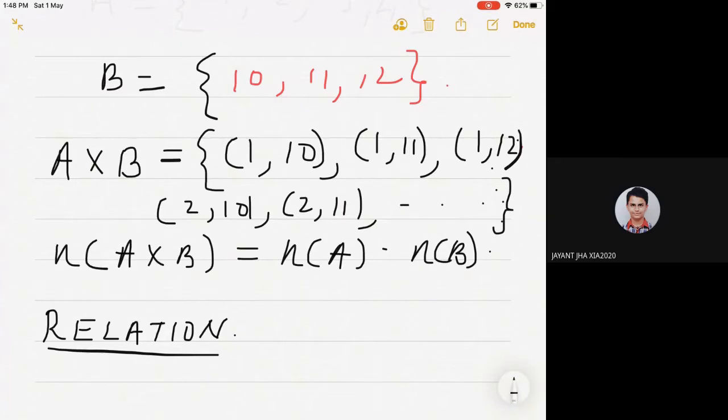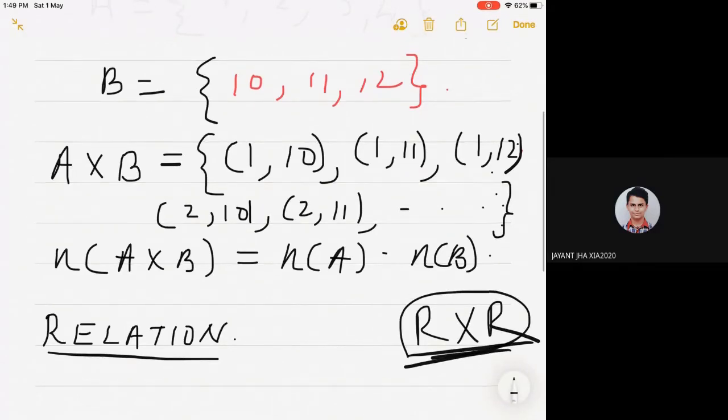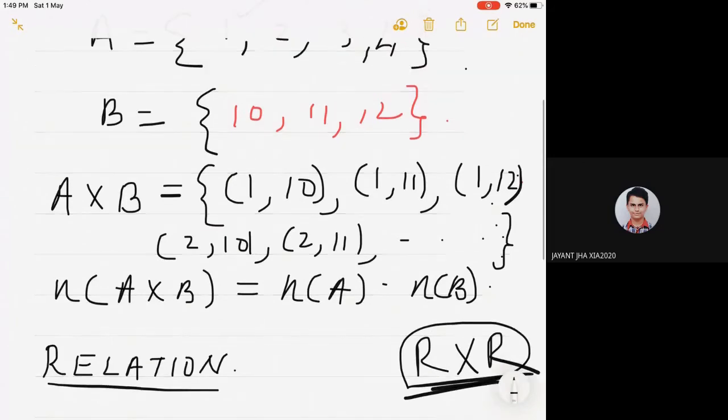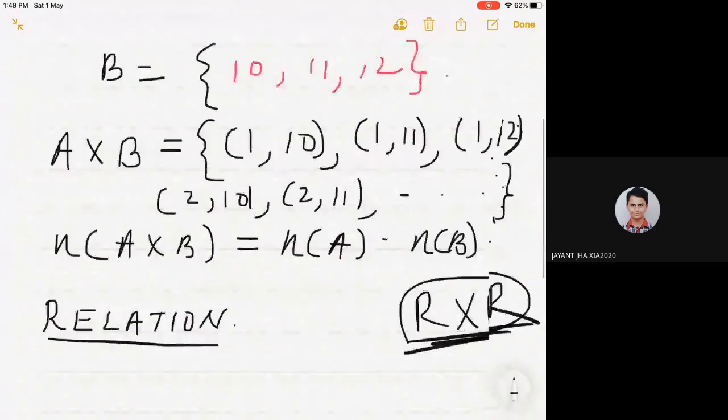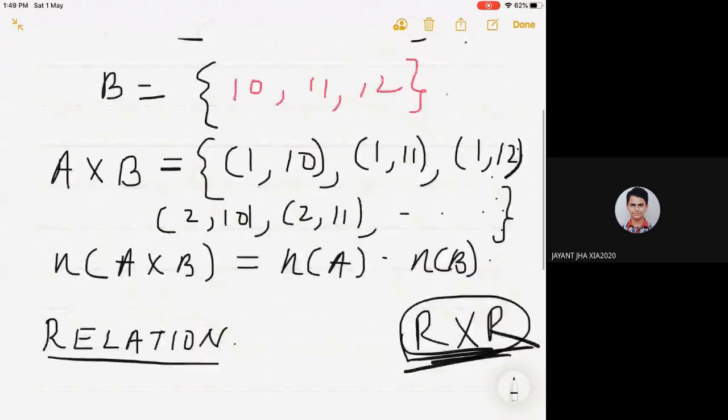Cartesian plane. This Cartesian plane itself is a cross product of R and R. Okay, R and R is a Cartesian plane, and because of that only this cross product is given as Cartesian product. Actually, it was found by Cartesian only, and this is known as Cartesian product only if A and B are real numbers. Okay, or complex numbers are also there. That is out of the textbook, beyond the textbooks. Very good. It is also known as Cartesian product as well as cross product.